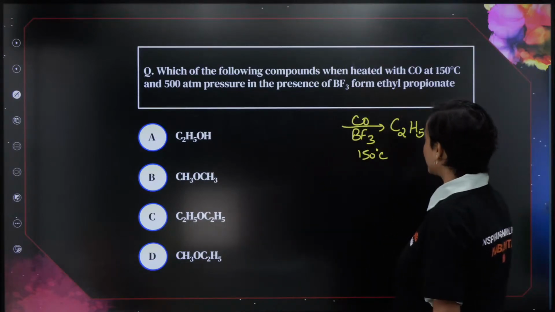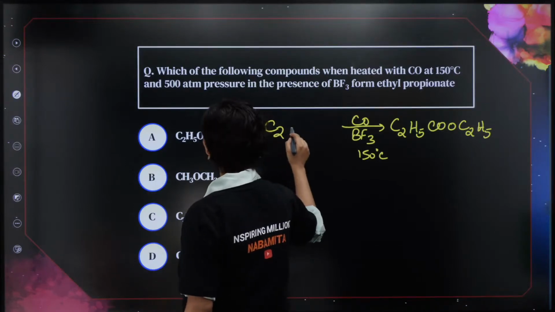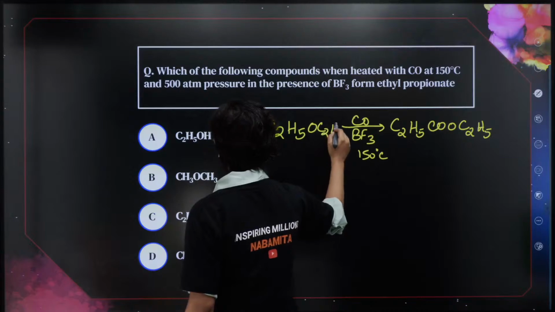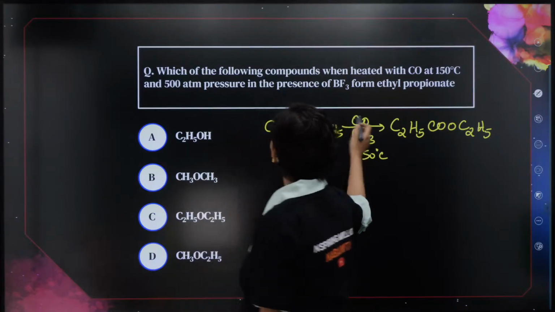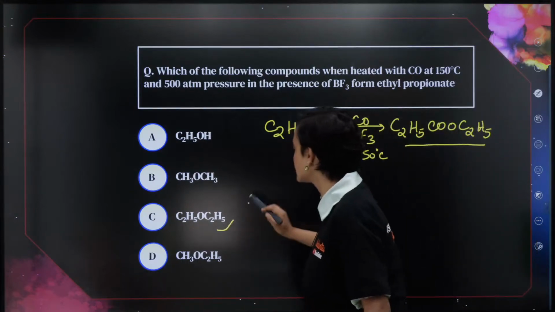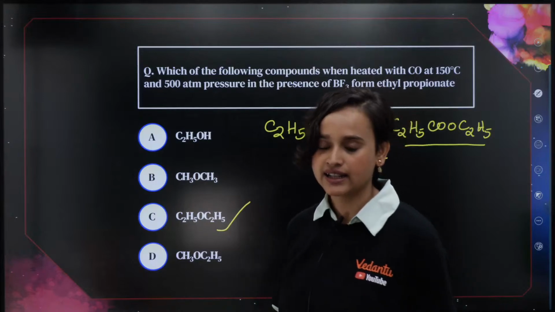The easiest way to get it is very easy. All you need is C2H5OC2H5. CO will get added here and you will get ethyl propionate. That means option C is the correct answer, right?